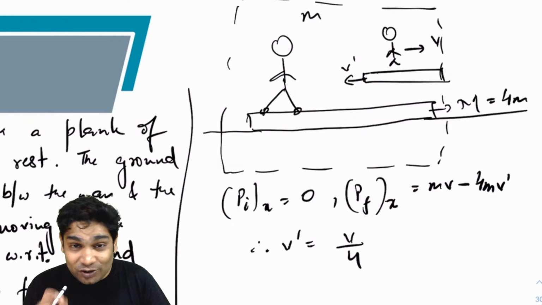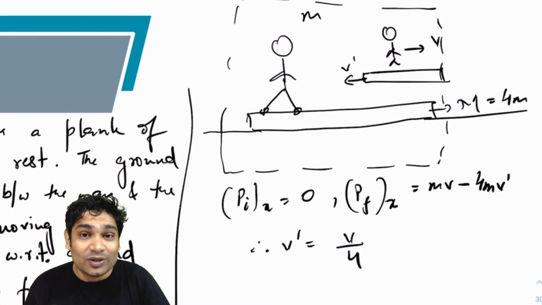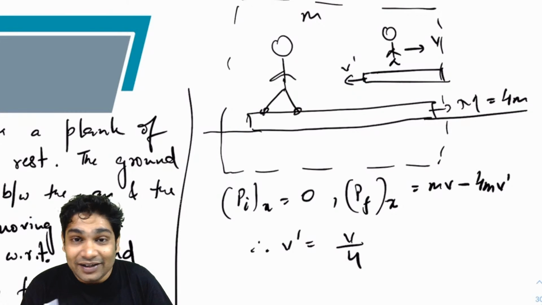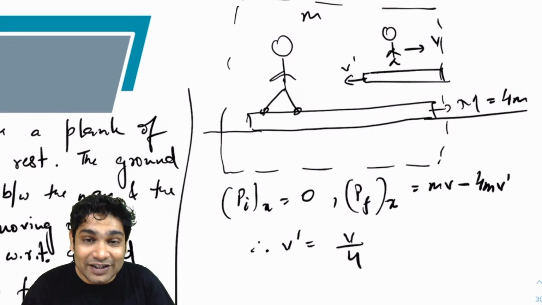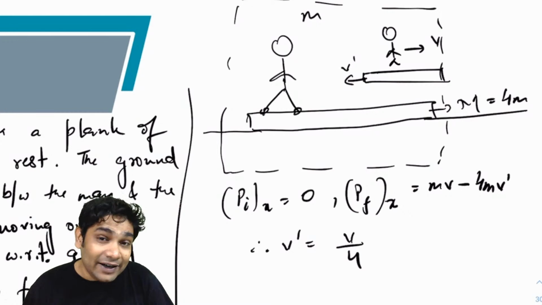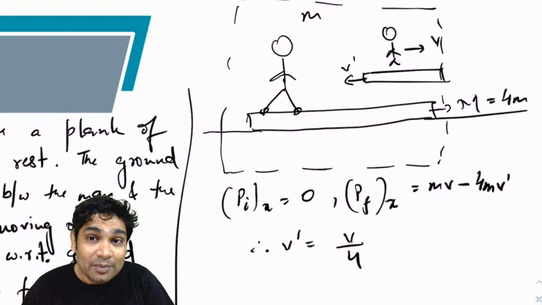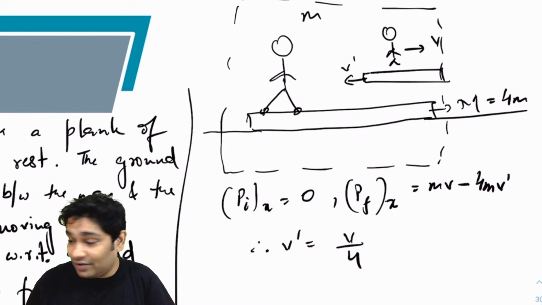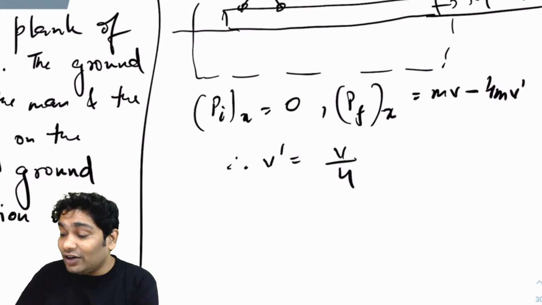That is the only force acting on the plank, right? There is no other force. The plank doesn't have any muscles or internal energy that it can spend to achieve this kinetic energy that it got. So the only way it got this kinetic energy was because of the work done by static friction on it. So now I know what is the work done of static friction on plank.